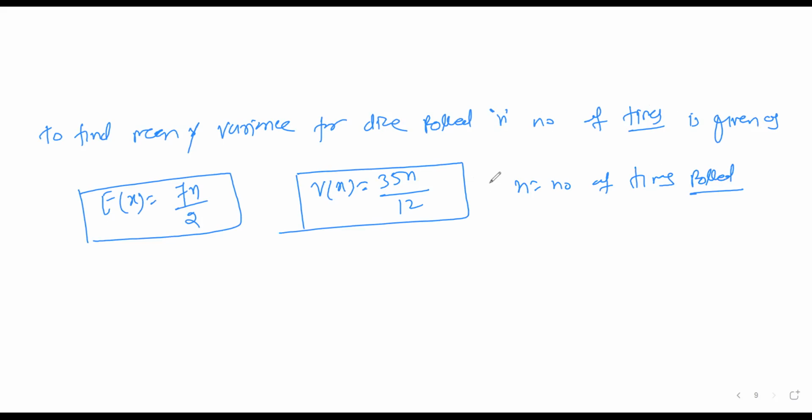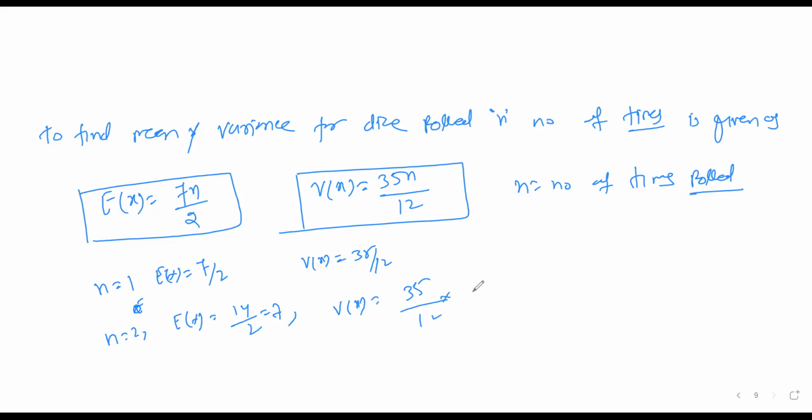So if you put n equal to 1 here, expectation of x you will get is 7/2. That is correct. And similarly, the variance you will get is 35/12. Same way, if you roll it twice, expectation you will get is 14 divided by 2, which is 7, and the variance will be 35 divided by 12 into 2. 2 sixes are 12, so the answer will be 35/6. It becomes twice. So these are the formulas we can derive with the help of the dice case.